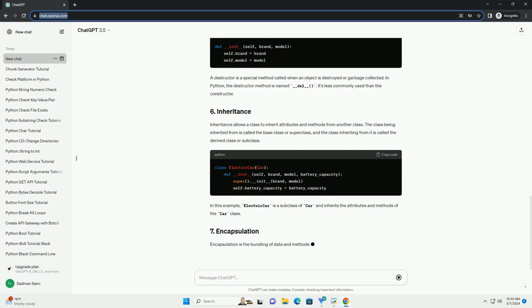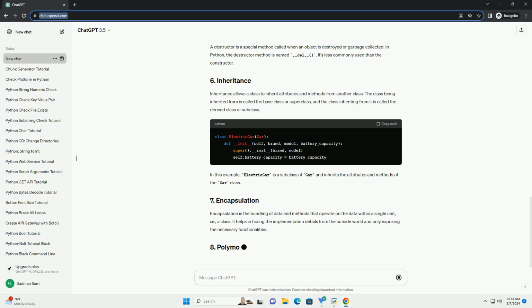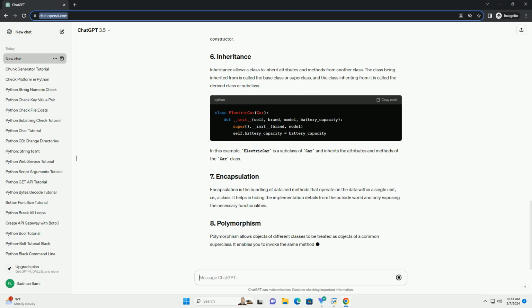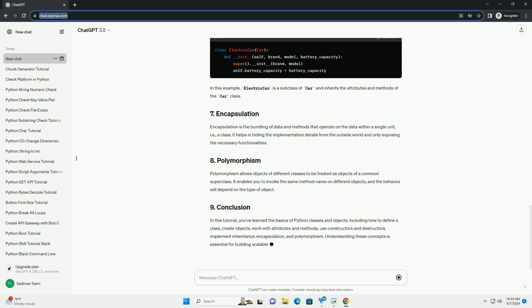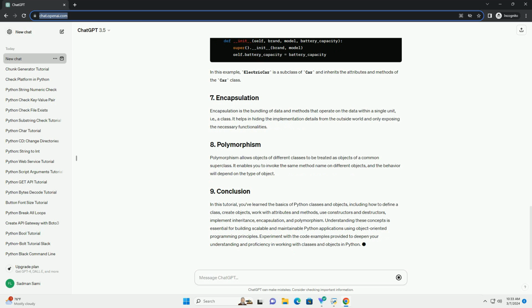Class attributes are variables that are shared among all instances of a class, whereas instance attributes are specific to each instance. Methods are functions defined within a class and can access and modify class attributes and instance attributes. In the Car class example above, wheels is a class attribute, and brand and model are instance attributes. display_info is a method that displays information about a car.